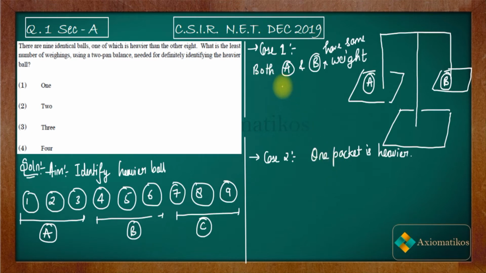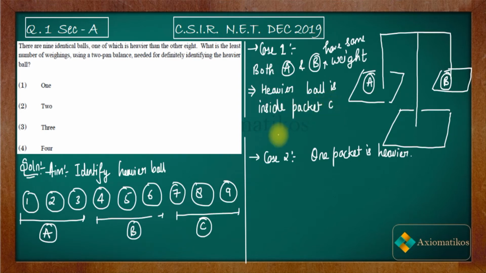Then neither packet A nor packet B contains the heavier ball. Are you getting my point? The heavier ball will not be inside A, nor inside B. So if this case happens, it implies that the heavier ball is inside packet C.